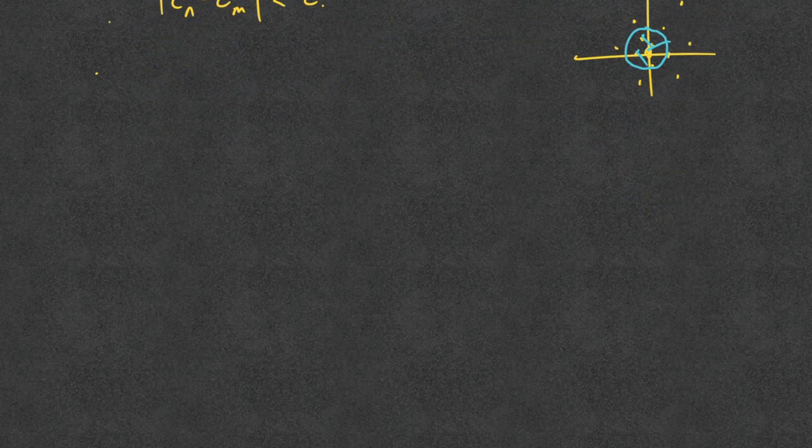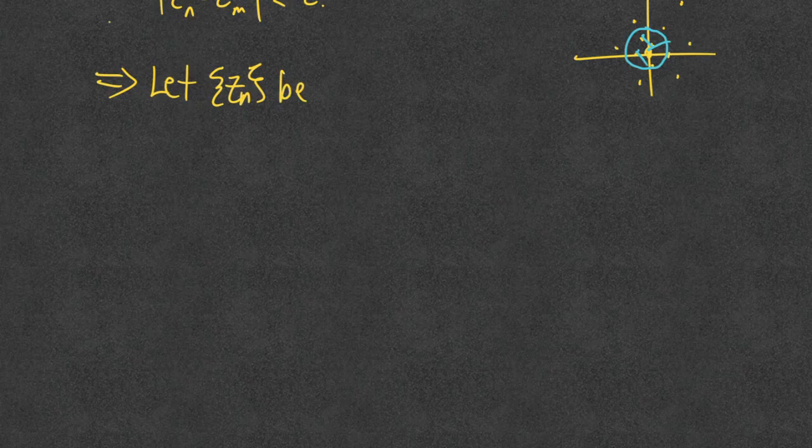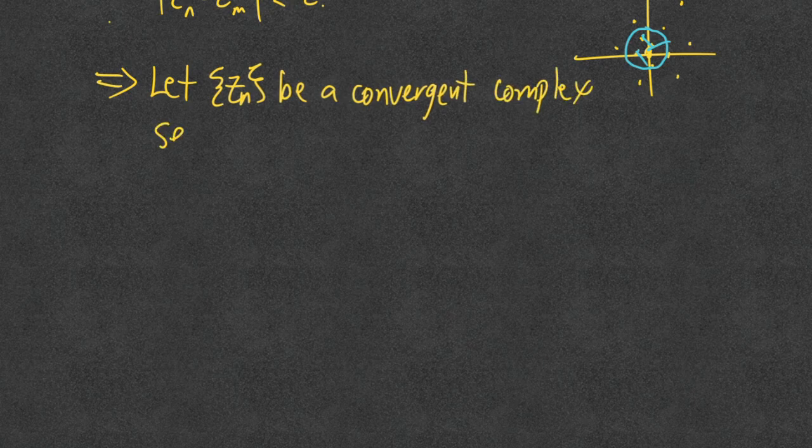We're going to go ahead and let z sub n be a convergent complex sequence.